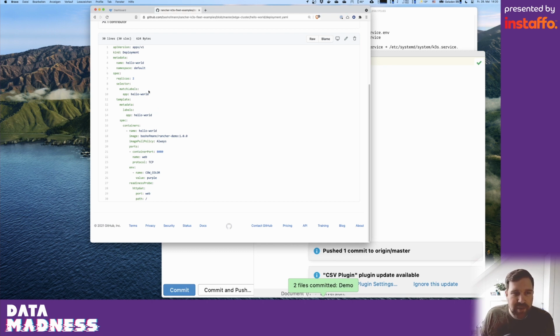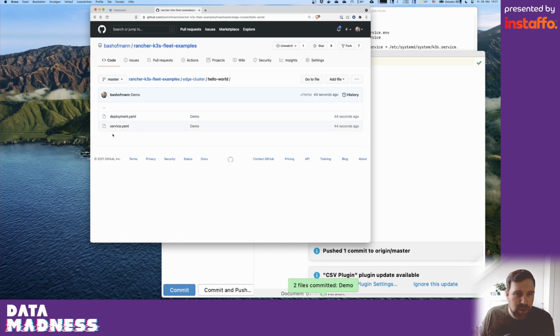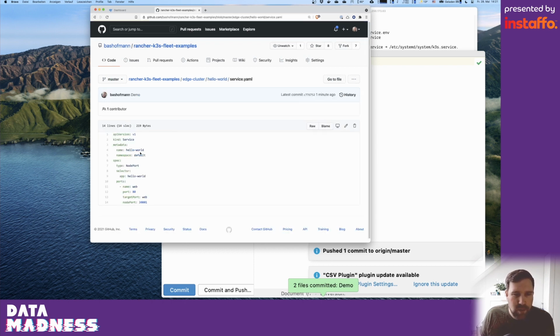It basically tells Kubernetes, hey, please run this container image here 2 times. Open up port 8080 on them. It also configures an environment variable for the container, and it configures a health check. That's basically it. I also have a service in here. With a service, you can think of it as an internal load balancer of Kubernetes, and this makes the port 8080 of the container available directly on this port 30001 on every node of my Kubernetes clusters.